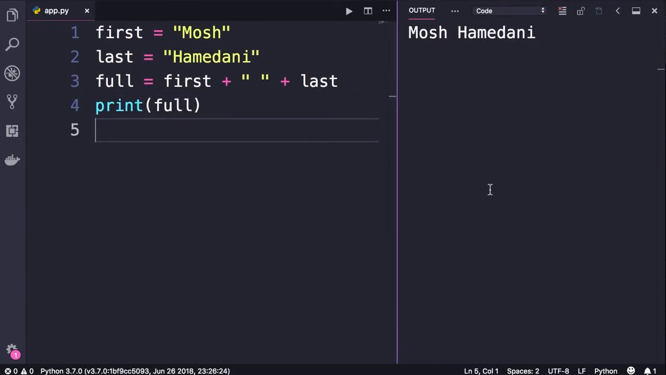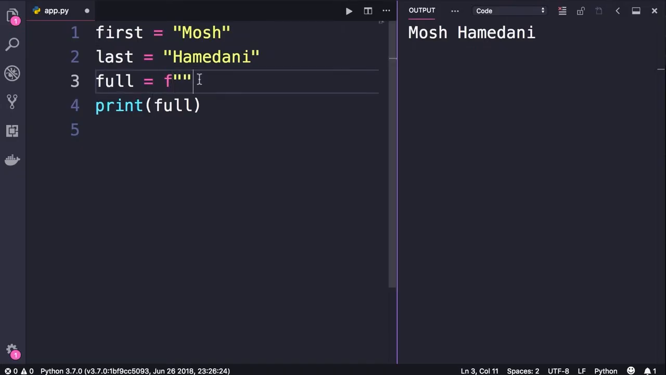Beautiful. Now this approach of using concatenation to build a string is okay, but there is a better and newer approach. We can use formatted strings. So here we can set full to this string and prefix it with an F, which can be lowercase or uppercase. This formatted string doesn't have a constant value like these two strings here. It's actually an expression that will be evaluated at runtime.